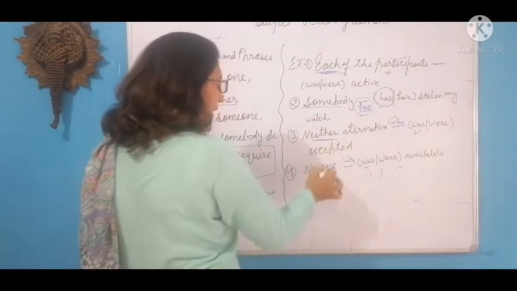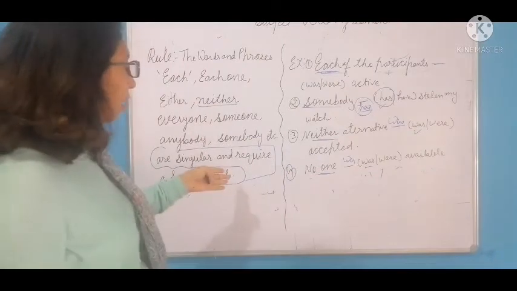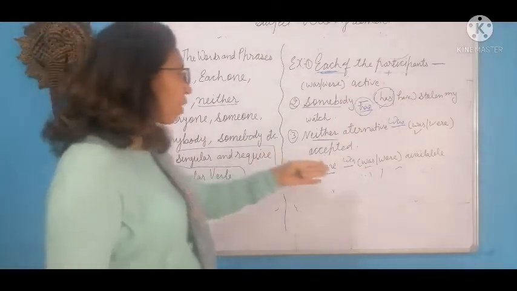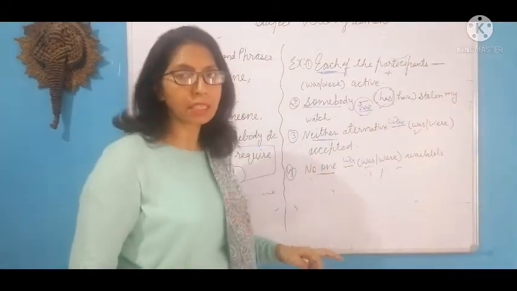In the same way, neither, no one. The sentence is starting with neither, no one, and they are considered as a singular one. That's why we have put the singular form of the verb was in both the sentences.